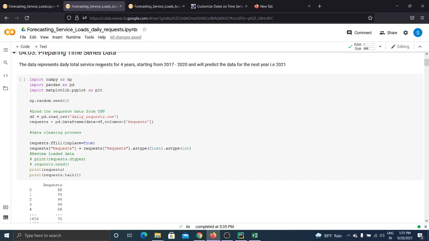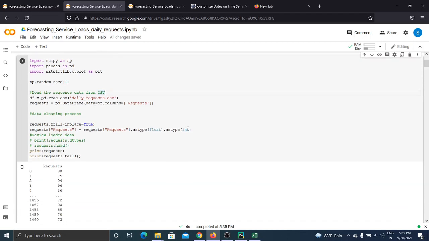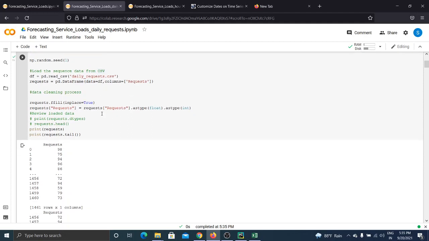So as mentioned here, we are creating a data set of 4 years and we will be predicting for the year of 2021. So let's run this block. Here we are importing our dataset file, creating a data frame in which we are performing operations, building our model on the single column. This is a univariate model building using LSTM. We will be using the column of request to build our model.